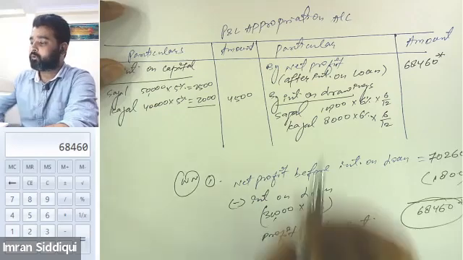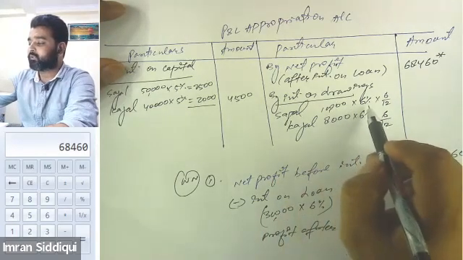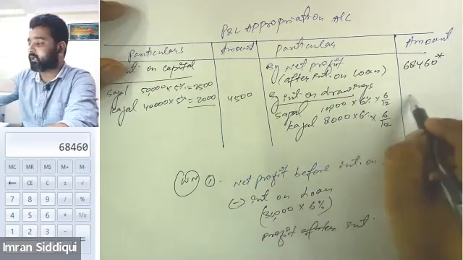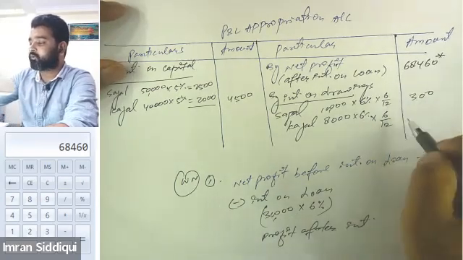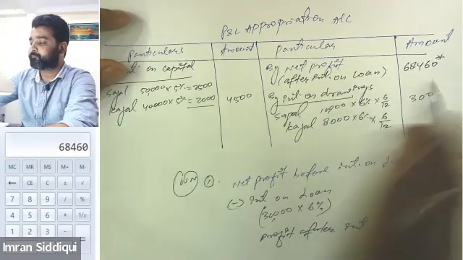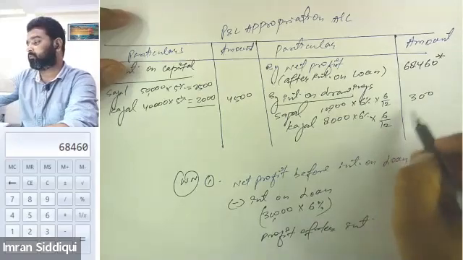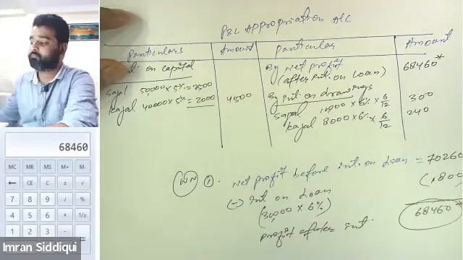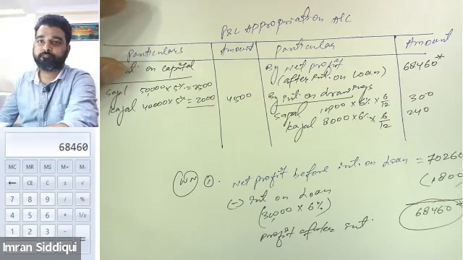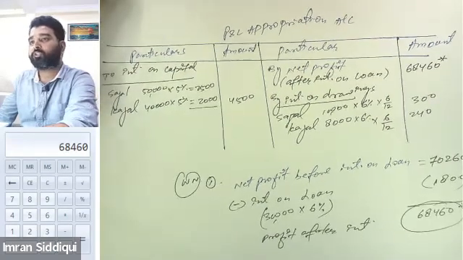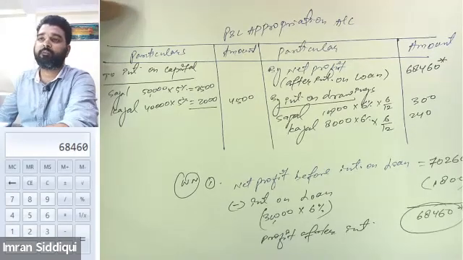So for Sajal, it will be 10,000 into 6%, that means 600 into 6 upon 12. So that will be 300 for Sajal. And for Kajal, it will be 8,000 into 6%, 480 into 6 upon 12, that is 240 for Kajal. Tell me both of you, the calculation is clear, no? Yes, sir. Halima, is this clear to you as well?